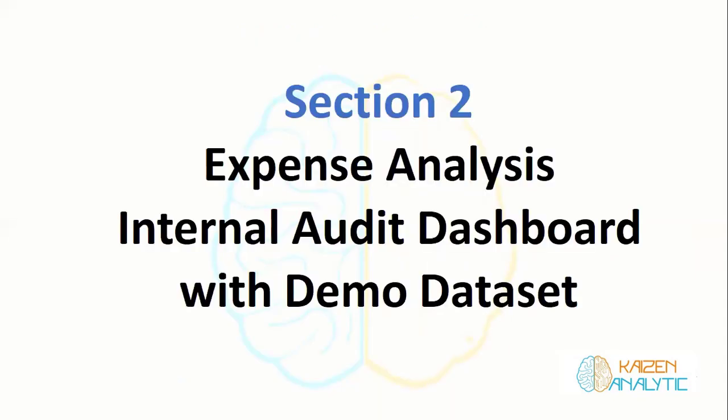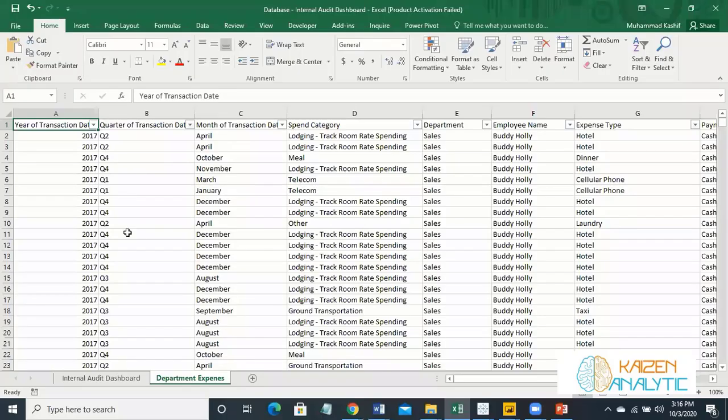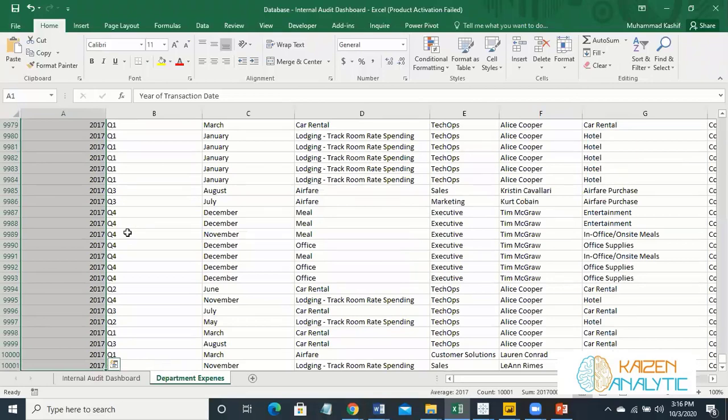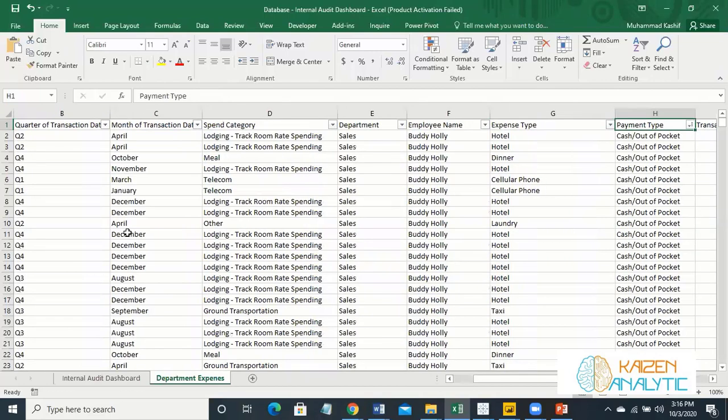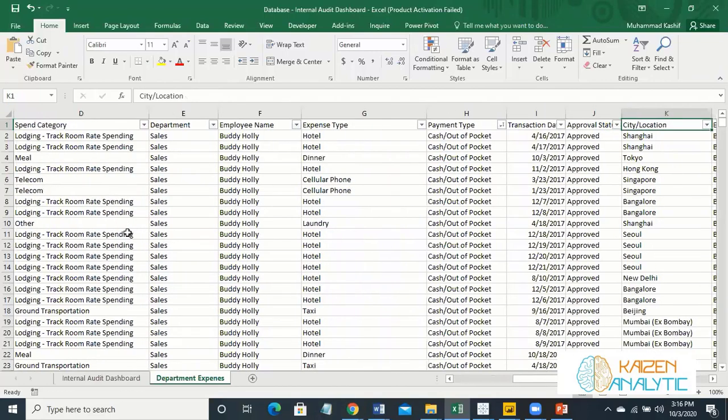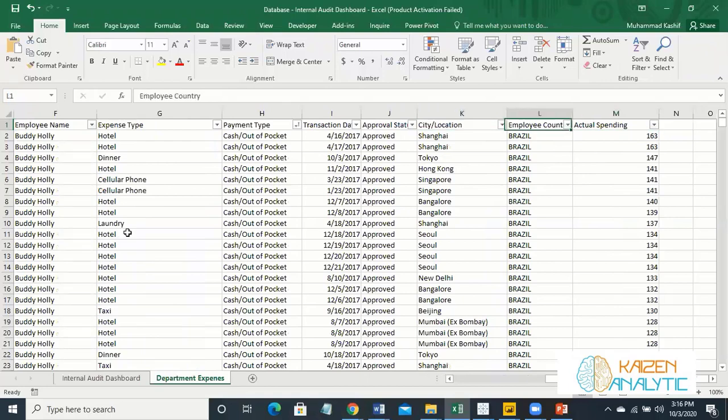Let's start with the expense analysis first. So we'll work on this demo data set of expense analysis. It has around 10,000 rows and year of transaction, the quarter of transaction, month of transaction, then the spending category, department, name, expenses, payment type, transaction date, approval status, and amount spent. And with this